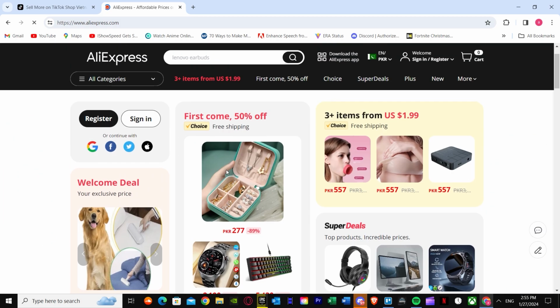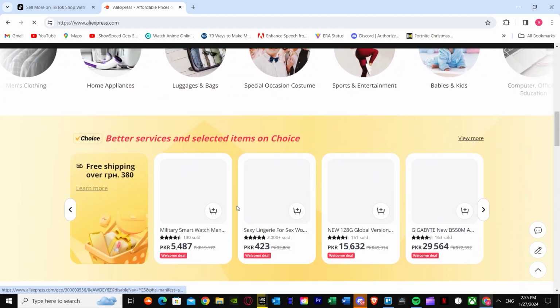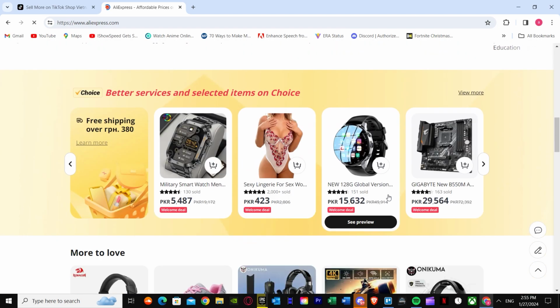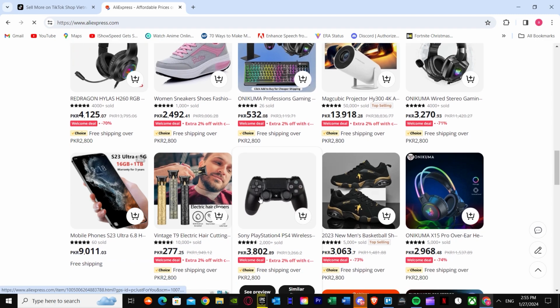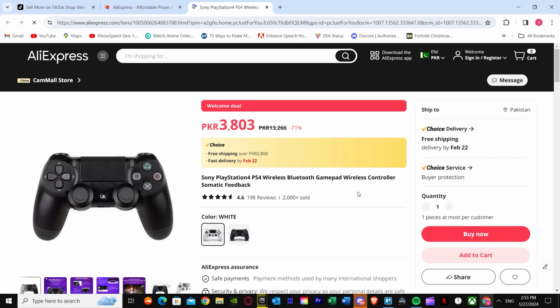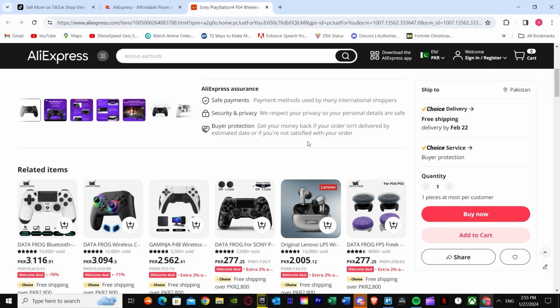Let's say you want to promote someone's affiliate. Just find a winning product, something someone is selling or that is in very high demand, like this controller I'm using as an example. You can use many types of importers to import that product into your TikTok shop.